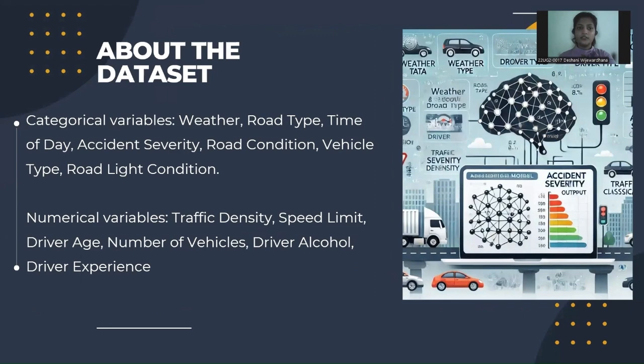Our dataset includes both categorical and numerical data. Environmental factors consist of weather, road type, road conditions, lighting, and time of the day, along with traffic density and speed limit. Driver behavior data includes alcohol consumption, driver age, experience, and number of vehicles. This dataset helps us build machine learning models to predict accident risk.